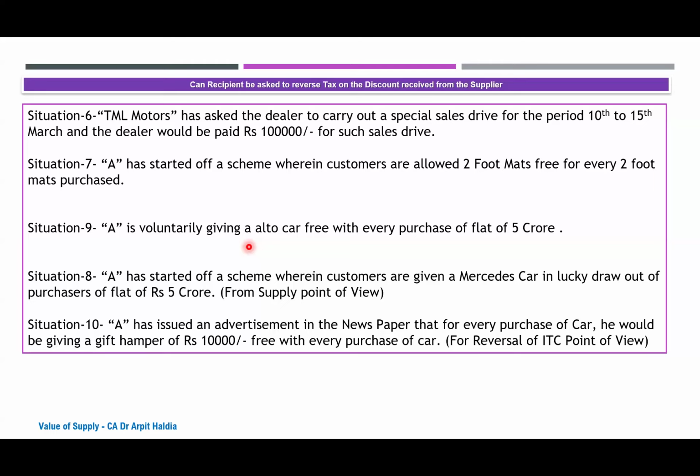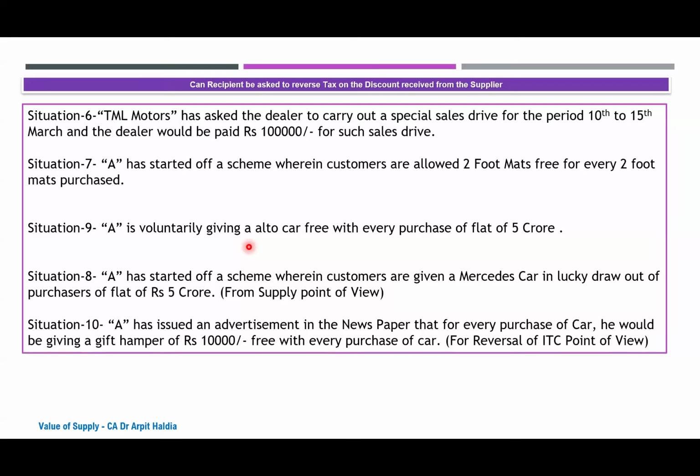Now, the question is how the treatment of giving the Alto car free has to be seen: whether ITC has to be reversed for the Alto car, or whether it would be treated as being given along with the flat, and then what happens to the tax rate of the flat. So applying the same principle, the ITC would not have to be reversed because the car is being given free with the flat.